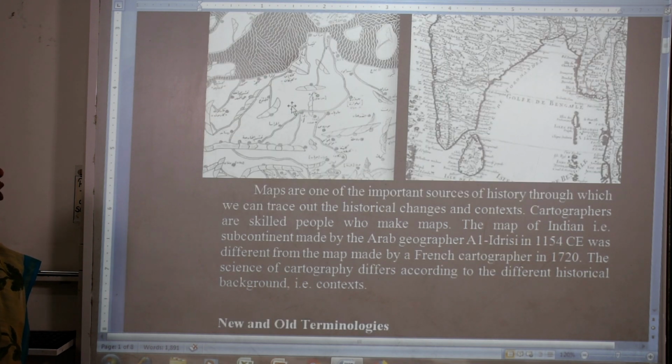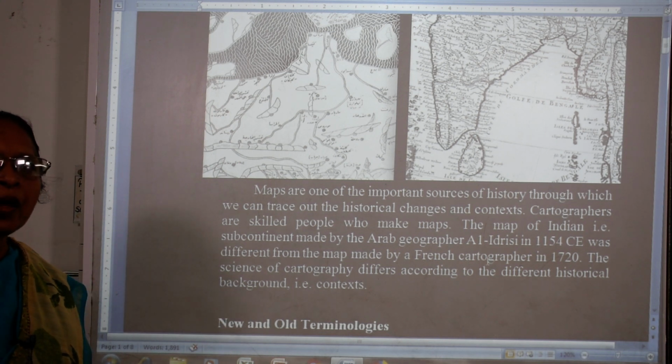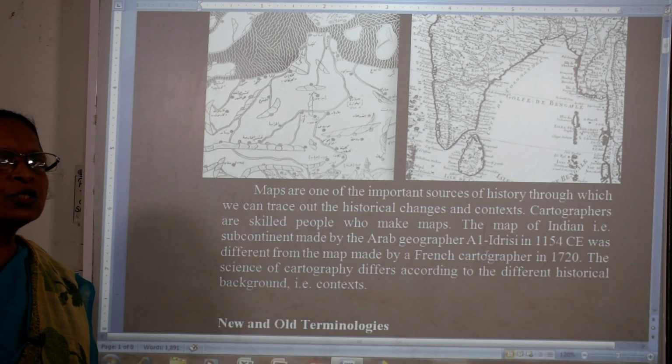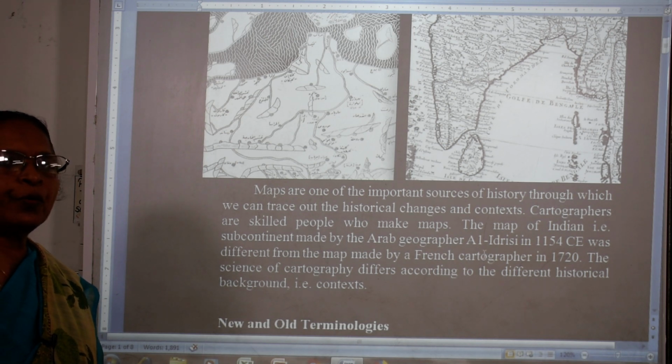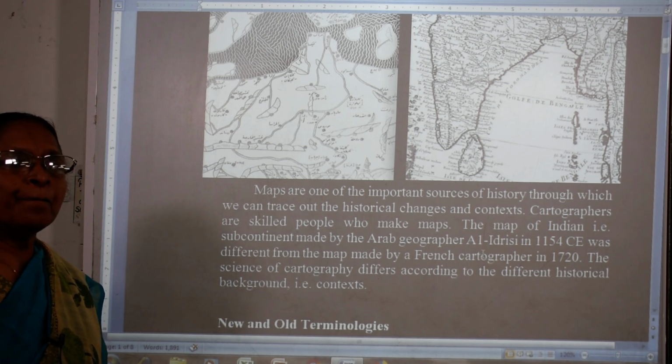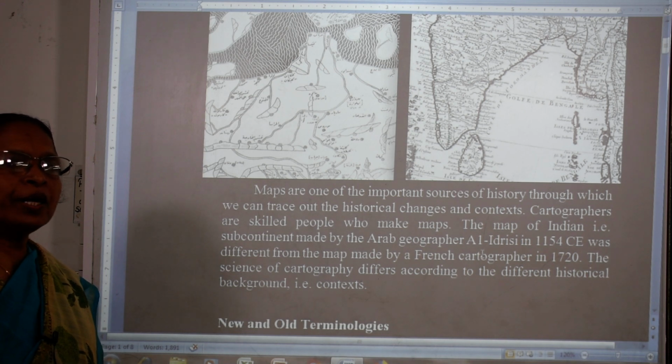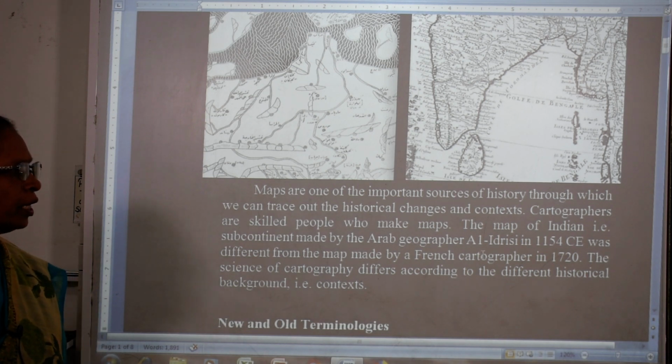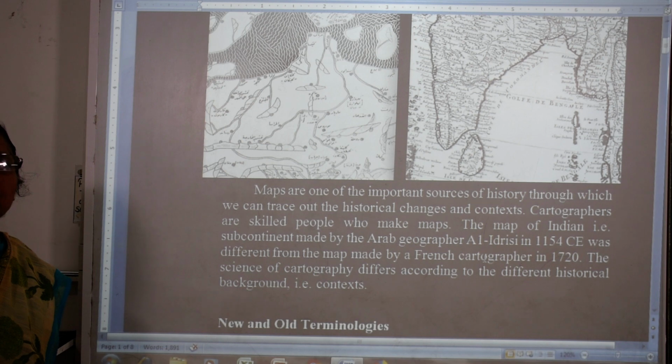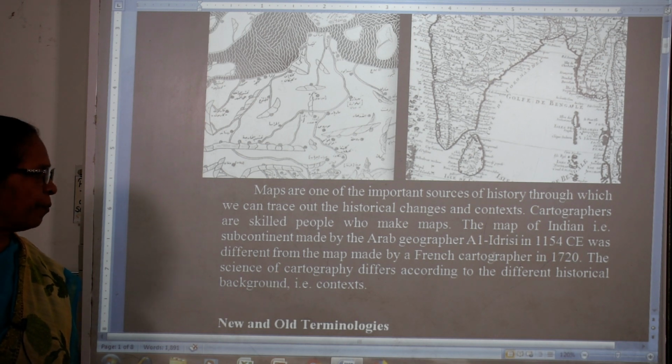What do you mean by cartographer, children? A cartographer is the one who makes the map. Please learn these words, certain words when I put stress on them, learn their meanings properly. The cartographer means the person who makes the map.